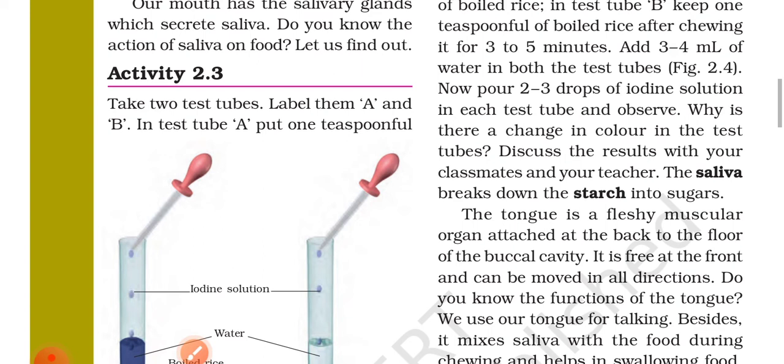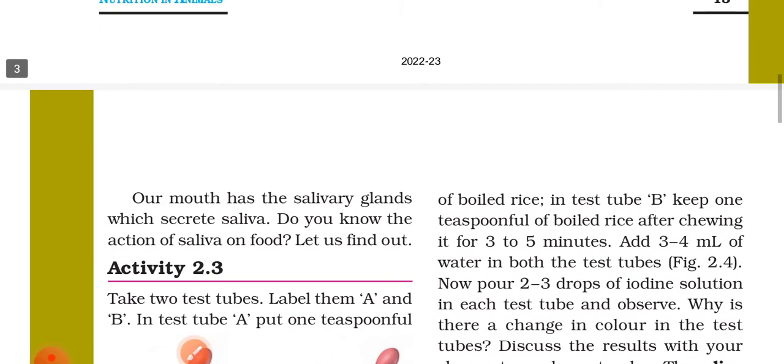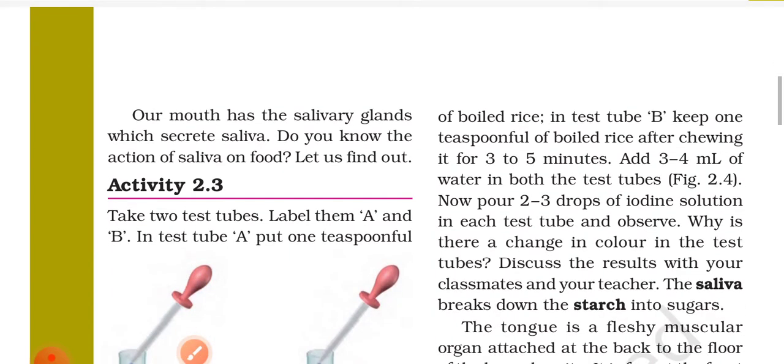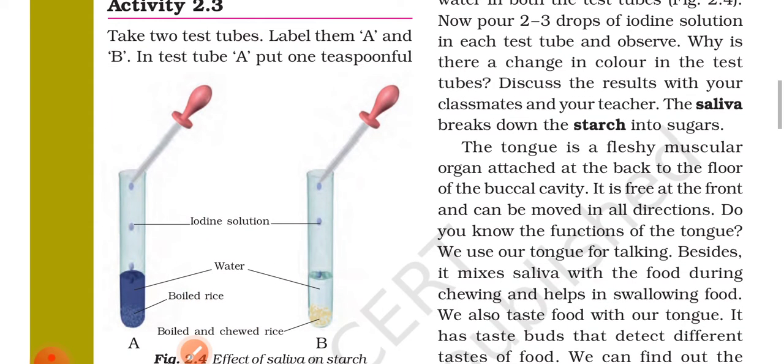Activity 2.3. Take two test tubes, label them A and B. In test tube A, put 1 teaspoonful of boiled rice. In test tube B, keep 1 teaspoonful of boiled rice after chewing it for 3 to 5 minutes. Add 3 to 4 ml of water in both the test tubes. Figure 2.4.